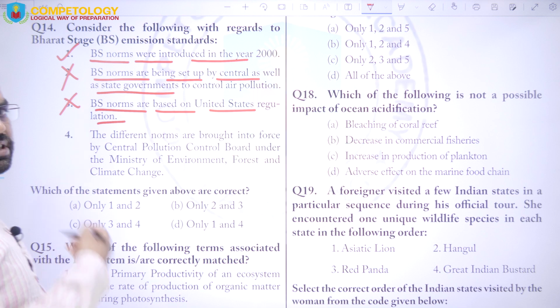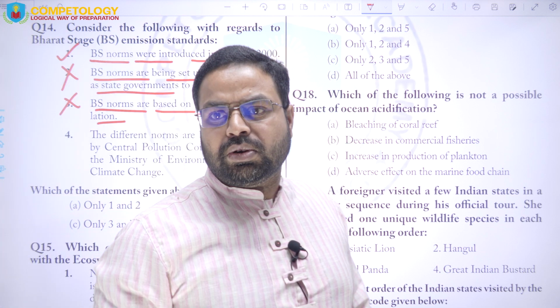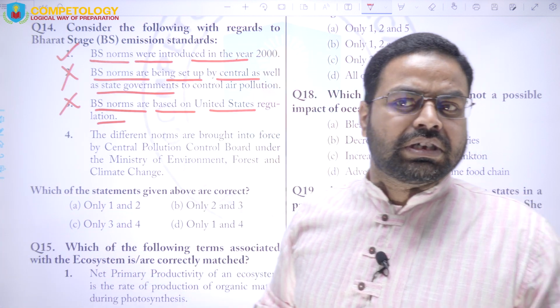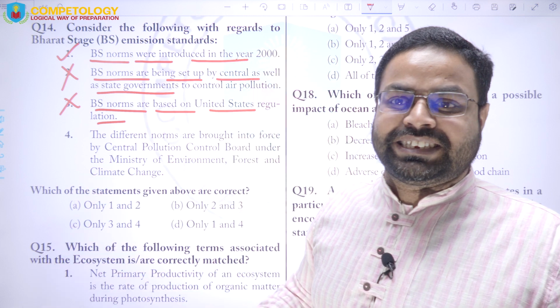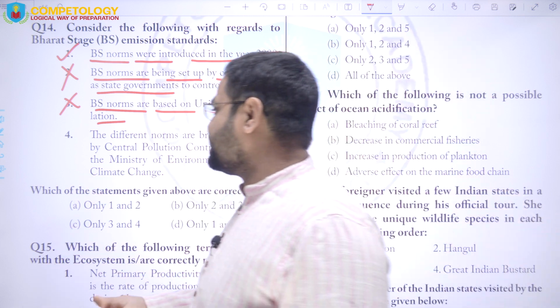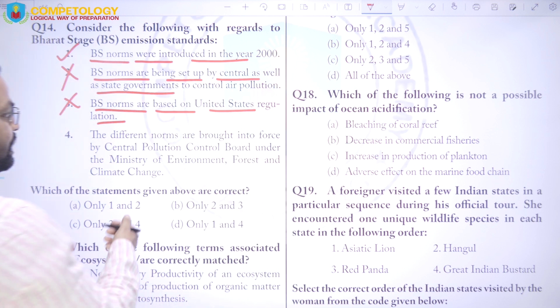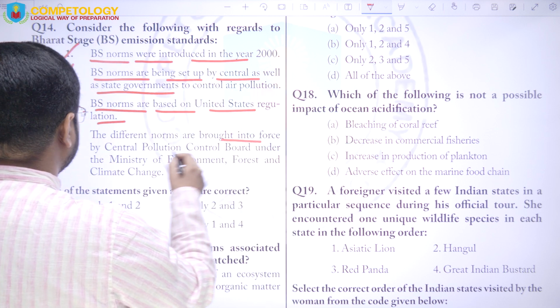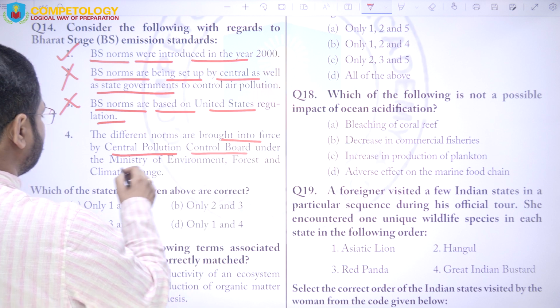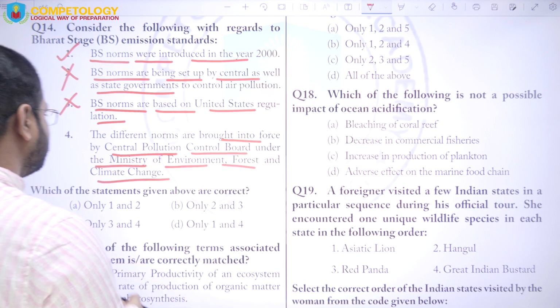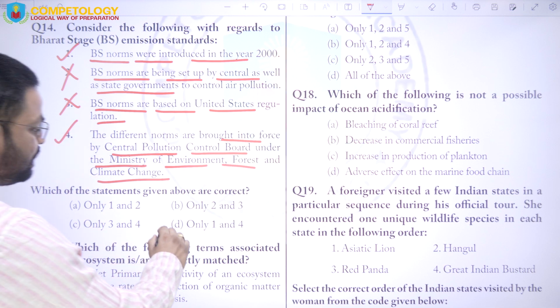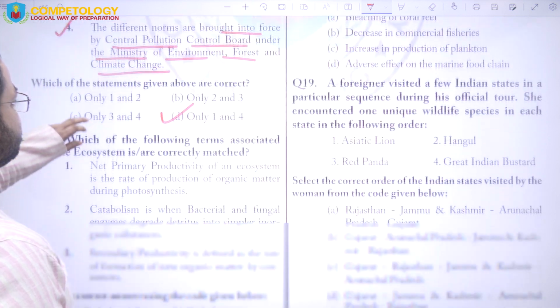They are to be implemented in our own country, so why do we need someone else? Why should we go for the United States permission or information? If we are naming it the Bharat stage, then what is the use of the United States? Next is, the different norms are brought into force by the Central Pollution Control Board under the Ministry of Environment, Forest and Climate Change. So this is the correct statement and the answer will be D, right?